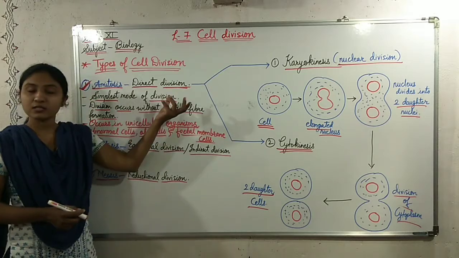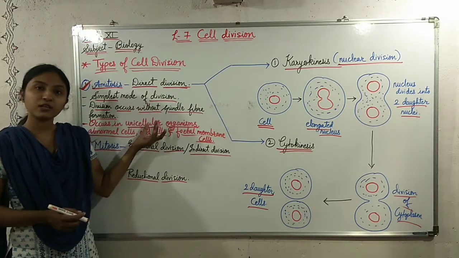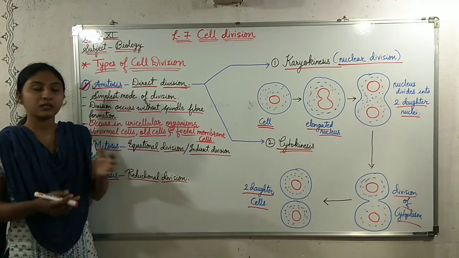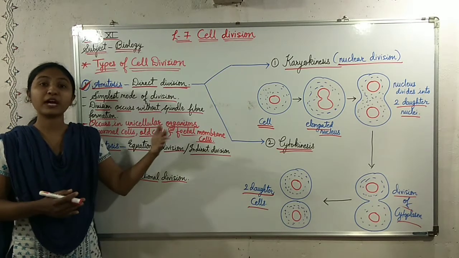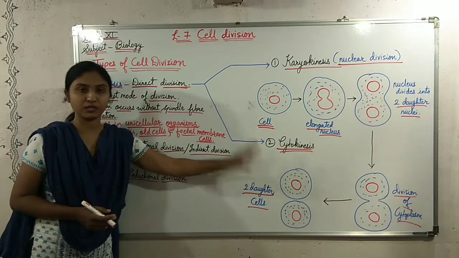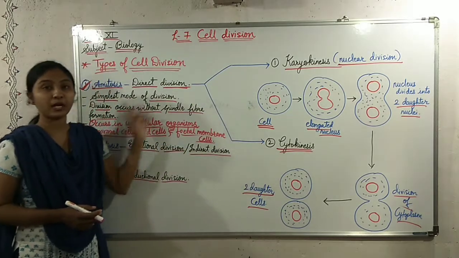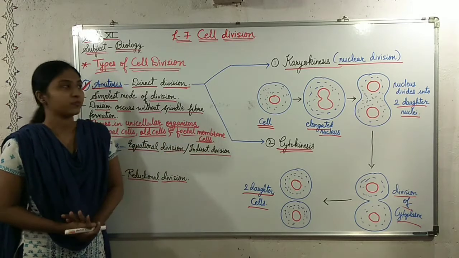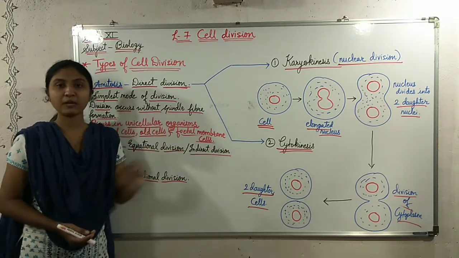Diseased cells which tend to divide faster divide by this process, amitosis. Also old cells and fetal membrane cells.